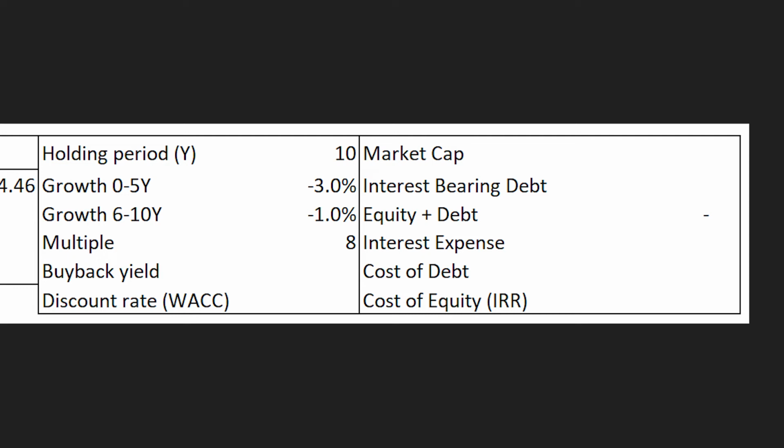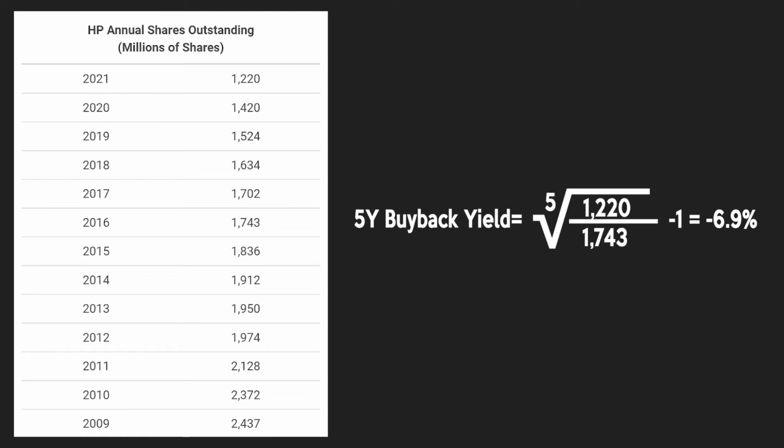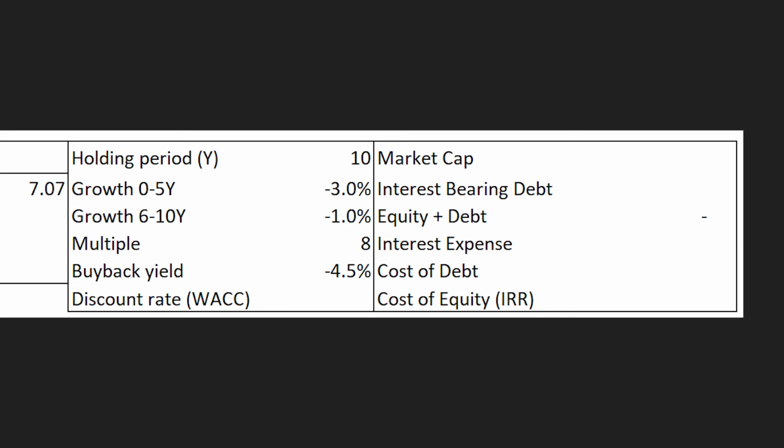Like with our growth rate assumptions, I like to base my buyback yield assumptions on HP's historical buyback yield. When we calculate HP's annual buyback yield based on the last 5 years, we come up with a buyback yield of roughly 6.9% per year. To be conservative, I only assumed a future buyback yield of 4.5%.